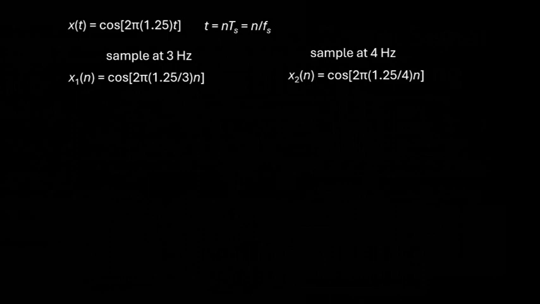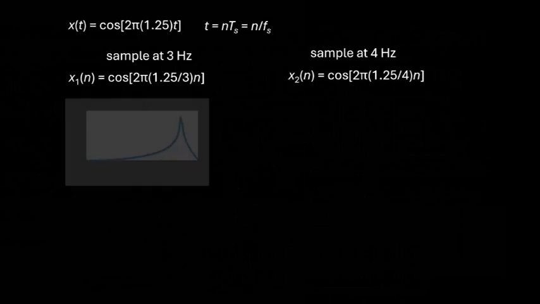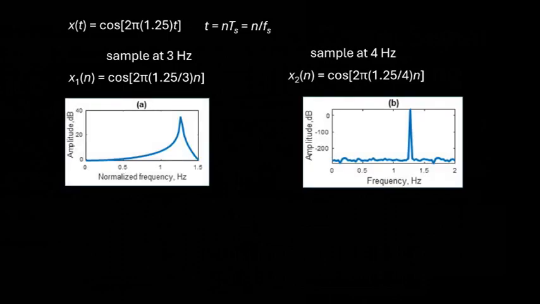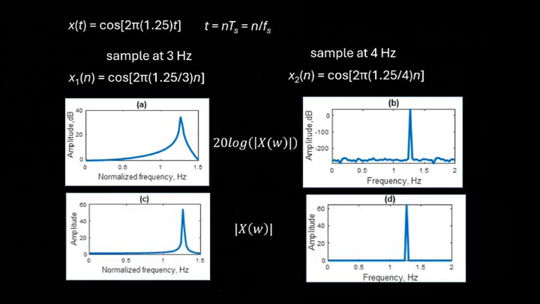If we analyze this signal via the discrete Fourier transform, this is what we obtain for x1 and this is what we obtain for x2. Note that they look quite different, but I assure you that the peak is located at 1.25 Hz in both cases. The explanation of these differences requires us to study the discrete Fourier transform. To add to the differences, we also know that plotting the spectra in decibels and without the log will yield also different shapes. But once again, that frequency at 1.25 Hz remains at the exact location.